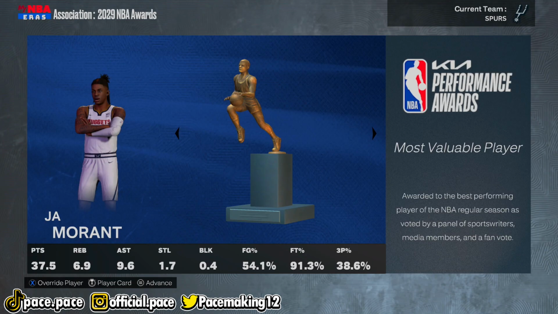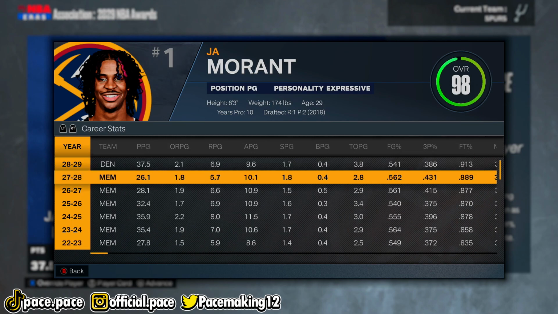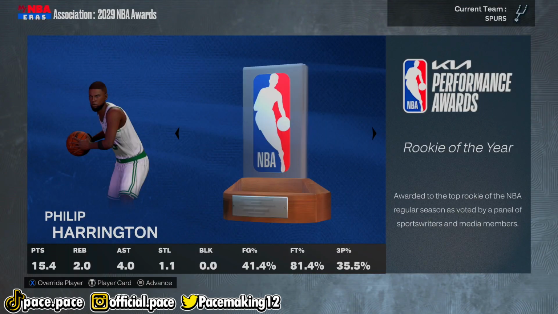And Ja Morant, he's won another MVP, averaging nearly 38 points a game, nearly 10 assists on almost 50-40-90, and he was also playing on the Denver Nuggets. Is this his first time playing on that team or what? Oh yes, it looks like this is his very first season on the roster. Yeah, you know what, good for Ja.